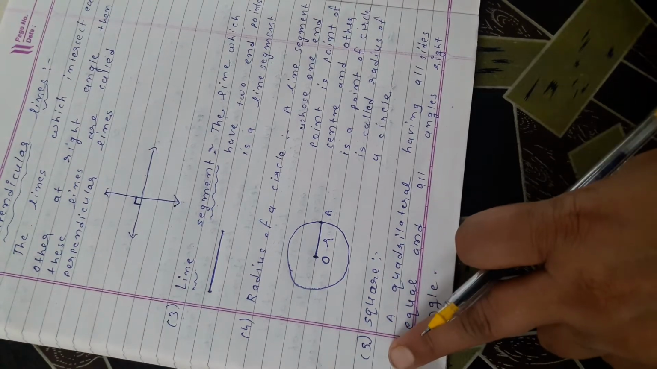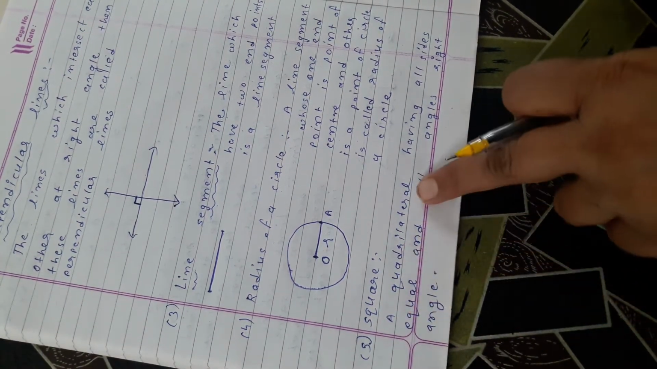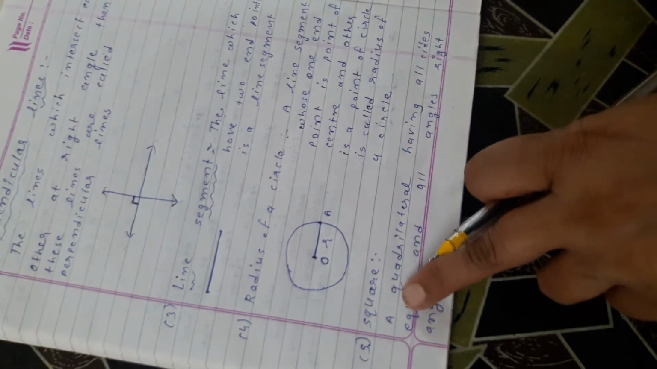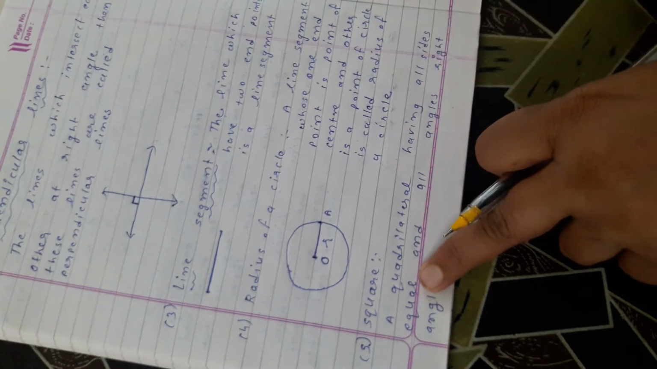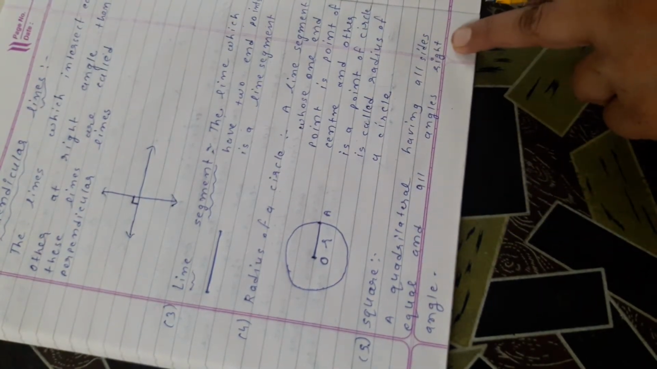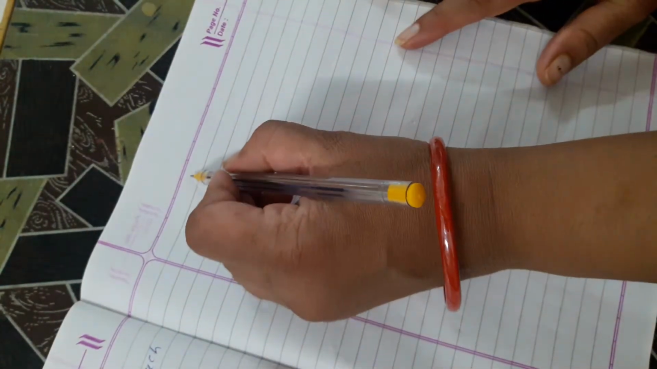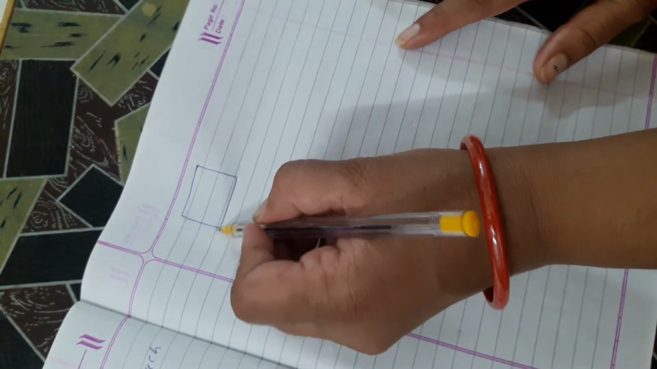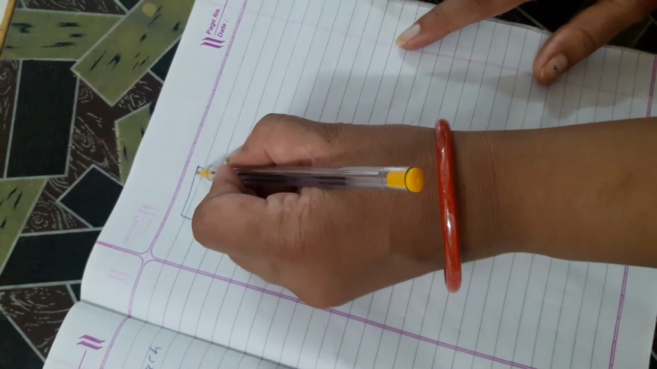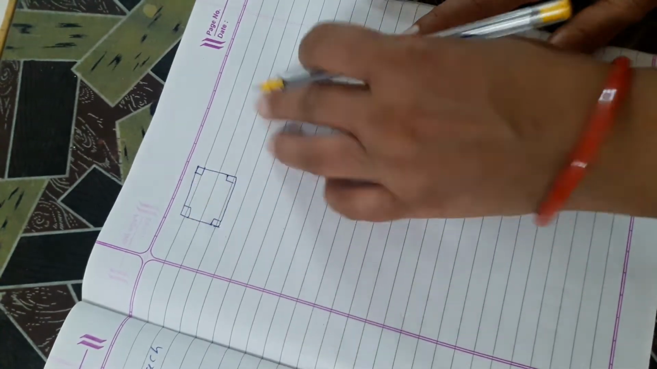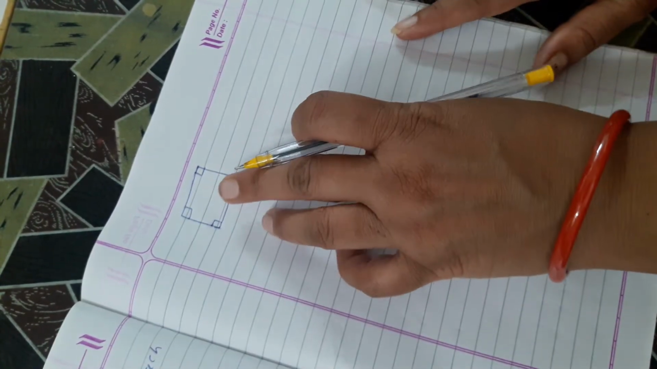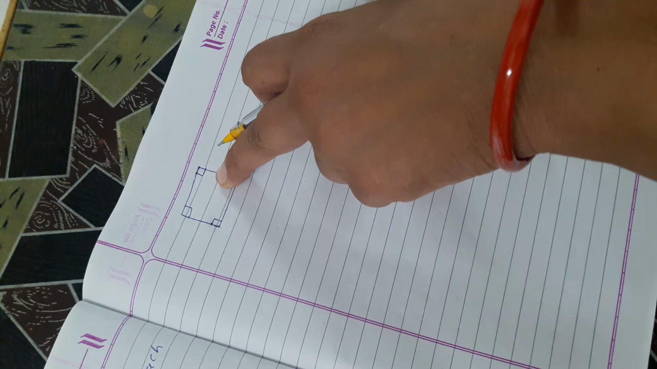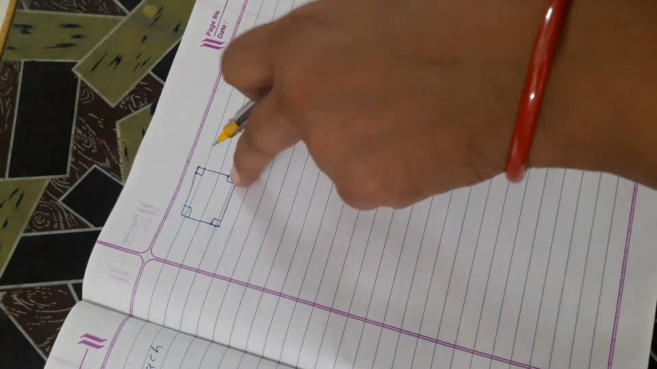Now, square, that is a quadrilateral having all sides equal and all angles right angles. A quadrilateral, all sides the same and all angles are right angles. So it is called a square. So which term do we use here? Quadrilateral. A quadrilateral is made of four sides and four angles.